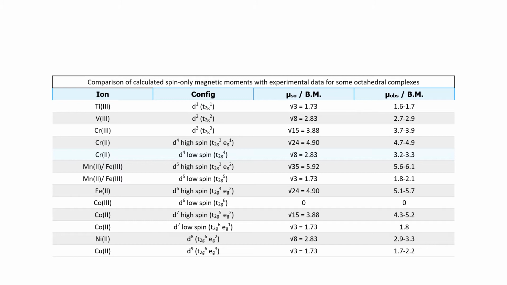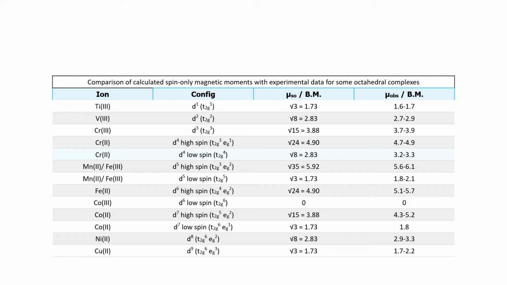Vanadium plus 3 has 2 unpaired electrons, so you will get 2.7 to 2.9. Chromium plus 3 has 3 unpaired electrons, ranging from 3.7 to 3.9.